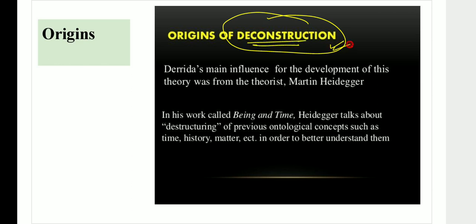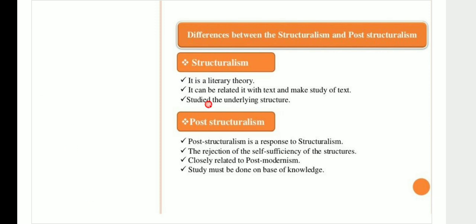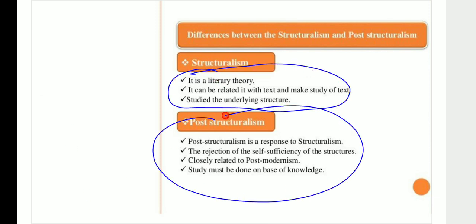So what are we able to see? Derrida, by the way, was inspired by people like Martin Heidegger. Deconstruction was actually inspired by philosophy. Philosophy will always challenge received meanings. Heidegger had written Being and Time. He said, why is it that you have to read history in a particular way? Why can you not look at other aspects altogether? So deconstruction questioned the received ideas. The most important difference between structuralism and deconstruction is that structuralism tried to understand the fixed meaning, while deconstruction rejected the fixed meaning.